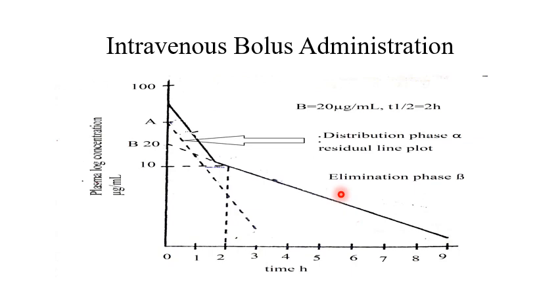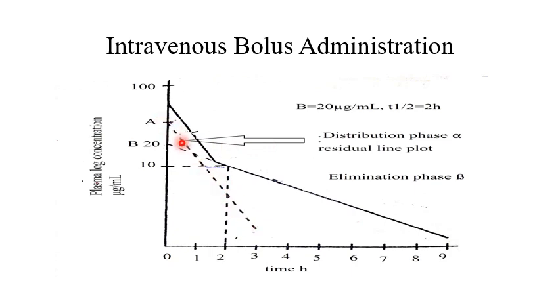So the linear terminal portion of the curve is called the elimination phase. From here to here, this is the linear terminal portion. Now, resolving the bi-exponential curve into its components: number one exponent is this, number two exponent is this. If we want to resolve this bi-exponential curve into its components, we use a method called the method of residuals, also called the feathering technique. It yields the other linear segment, and this linear segment is called the distribution phase, as you are seeing here.